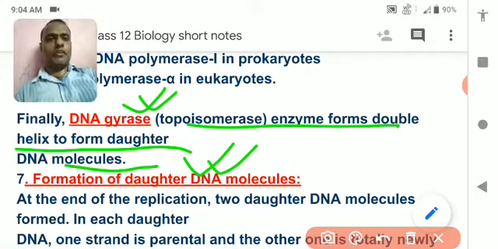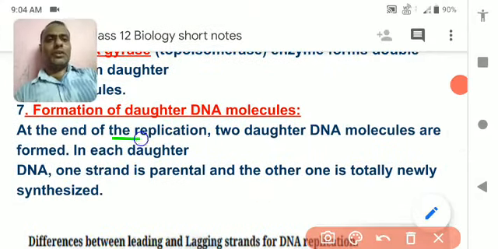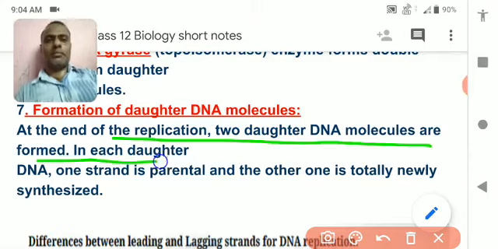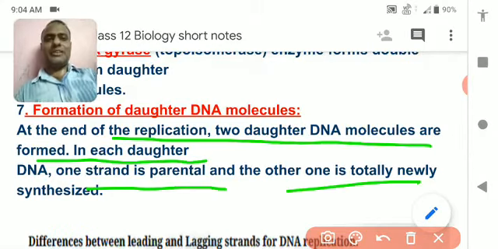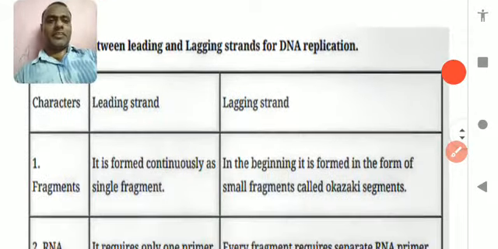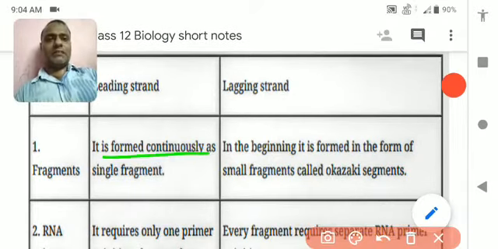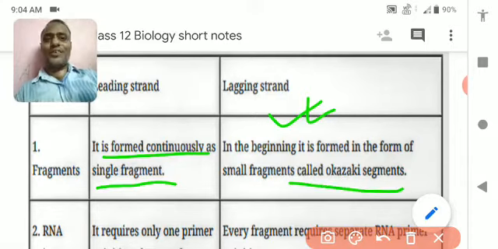The formation of daughter DNA molecules. At the end of replication, two daughter DNA molecules are formed. In each daughter DNA, one strand is parental and the other is newly synthesized. I have already explained these things. Now, the differences between leading and lagging. Leading is formed continuously as a single fragment, whereas lagging forms small pieces, and these pieces are called Okazaki fragments.